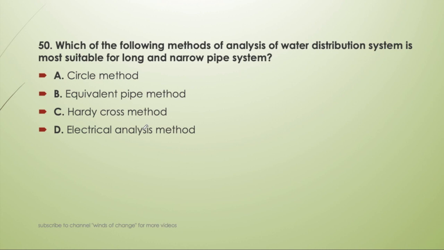Next question, which of the following method of analysis of water distribution system is most suitable for long and narrow pipe system? If we are having long and narrow pipe system, then which of the method will be most suitable? Circle method, equivalent pipe method, Hardy-Cross method, or electrical analysis method? Okay, for long and narrow pipe system, always remember we will use in that case equivalent pipe method. We cannot go for any other method. Okay, equivalent pipe method is used for long and narrow pipe system for the water distribution.